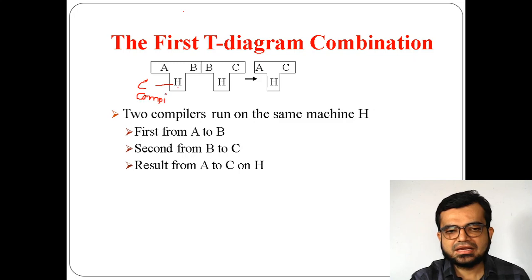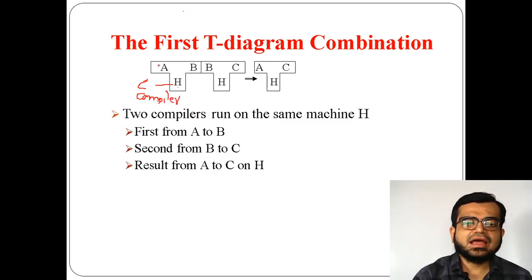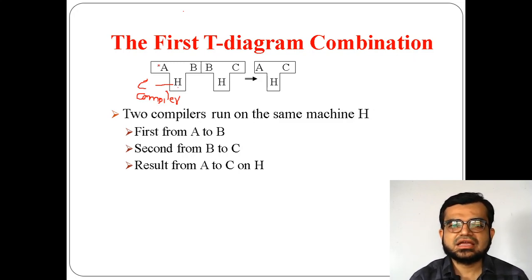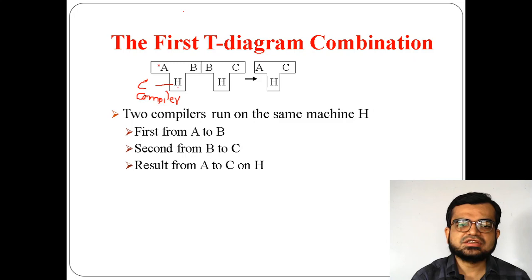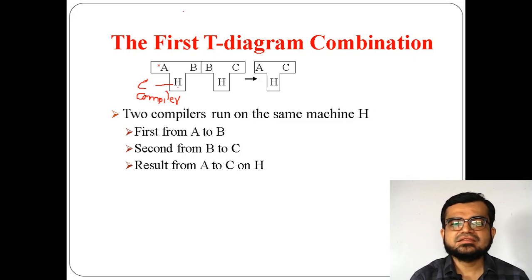This is your compiler H, A is your source language, and it is converted into B. Now B is your target language, A is your source language, and H is your compiler. Now if I take another T diagram where the compiler is the same, and if I take the source language as B and try to convert into C, so if I combine these two T's,